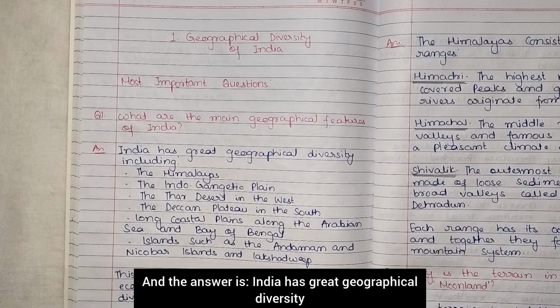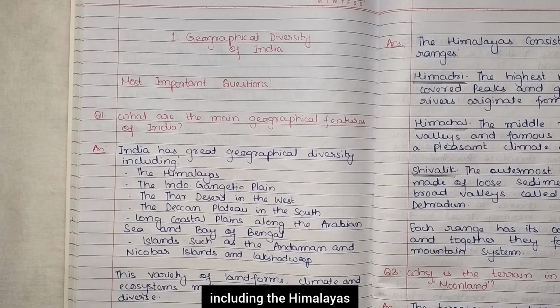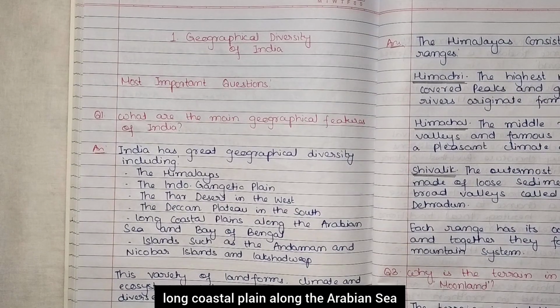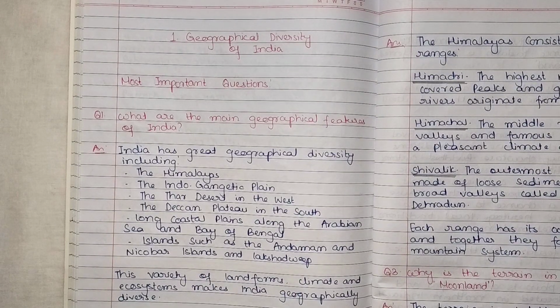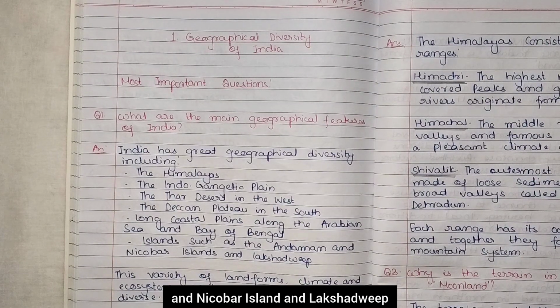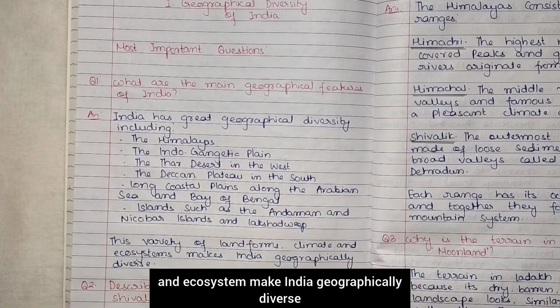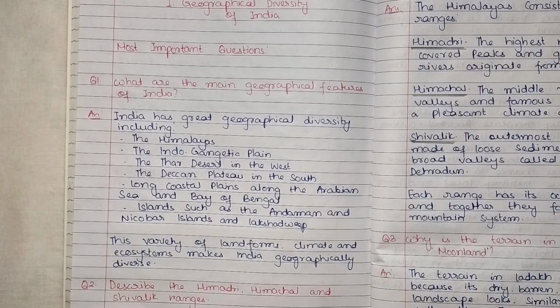And the answer is, India has great geographical diversity including the Himalayas, the Indo-Gangetic Plain, the Thar Desert in the west, the Deccan Plateau in the south, long coastal plains along the Arabian Sea and Bay of Bengal, islands such as Andaman and Nicobar Islands and Lakshadweep. So this variety of landform, climate and ecosystem makes India geographically diverse.